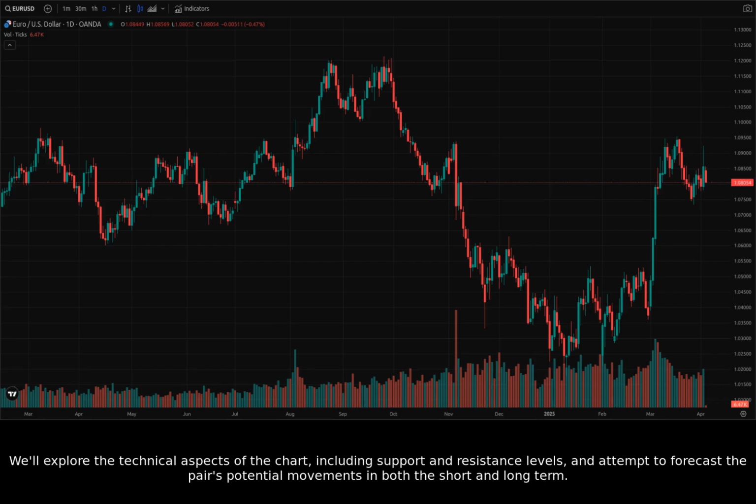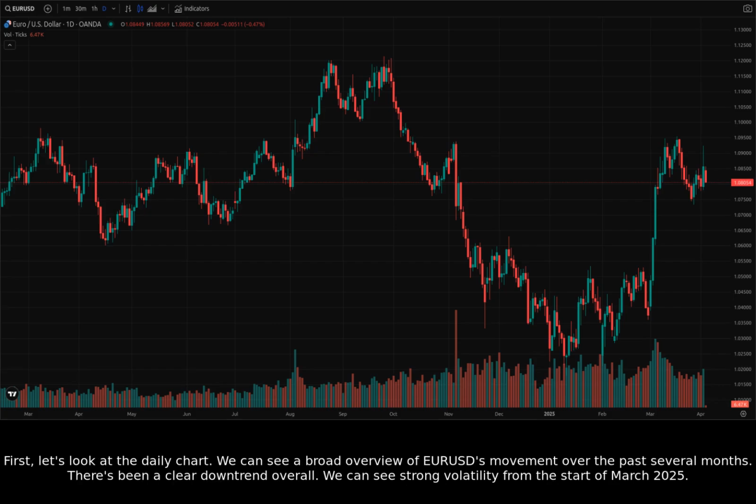We'll explore the technical aspects of the chart, including support and resistance levels, and attempt to forecast the pair's potential movements in both the short and long term. First, let's look at the daily chart. We can see a broad overview of EURUSD's movement over the past several months.